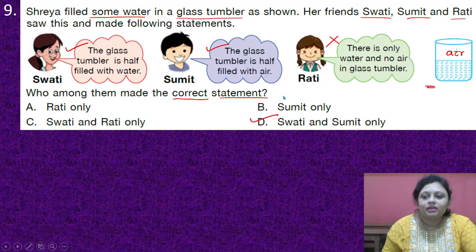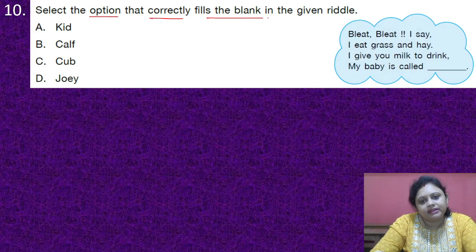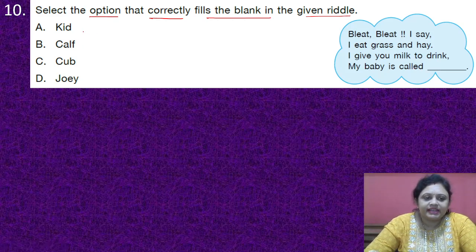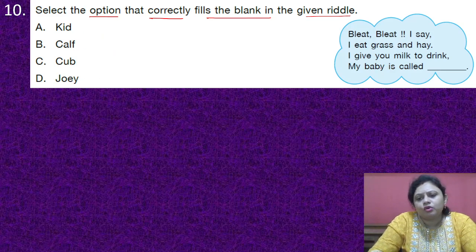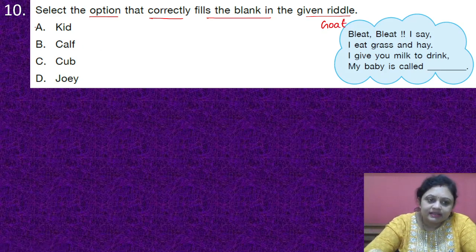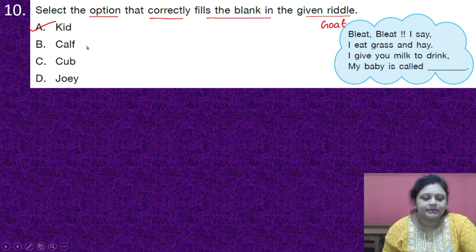Got it? Coming to the next question, select the option that correctly fills in the blank in the given riddle. Bleat, I say, I eat grass and hay. I give you milk to drink. My baby is called dash. Options are A kid, B calf, C calf, D joy. So here this could be a goat. And you know what the baby goat is known as? It is the kid. So the correct answer is option A, that is kid.